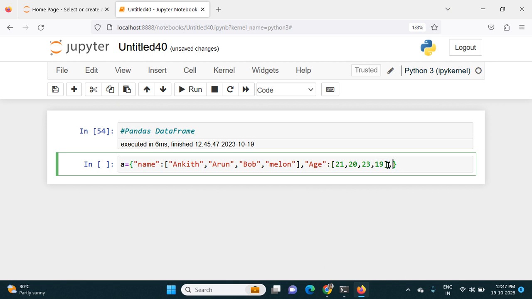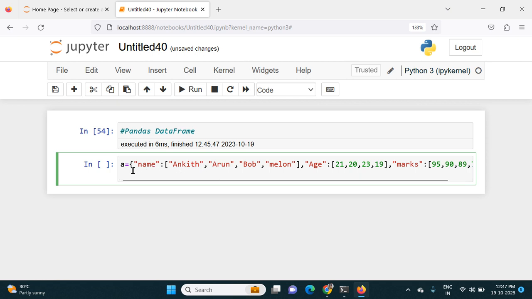Then I have another column, marks. I want to put 95, 90, 89, 75. Okay, this is my dictionary. I want to convert this dictionary into a data frame. First I will import pandas so that I can use it in my notebook.